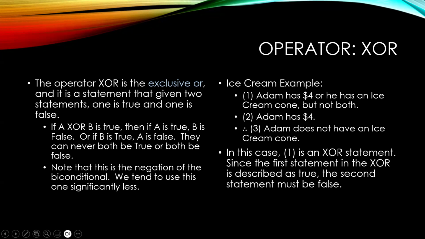Note that this is the negation of the biconditional. And so we don't use this one as much, but it does come up every now and again. And so here's an example. Adam has $4 or he has an ice cream cone, but not both. Adam has $4. Therefore, Adam does not have an ice cream cone. In this case, one is an exclusive or statement. Since the first statement in the exclusive or is described as true, the second statement must be false.